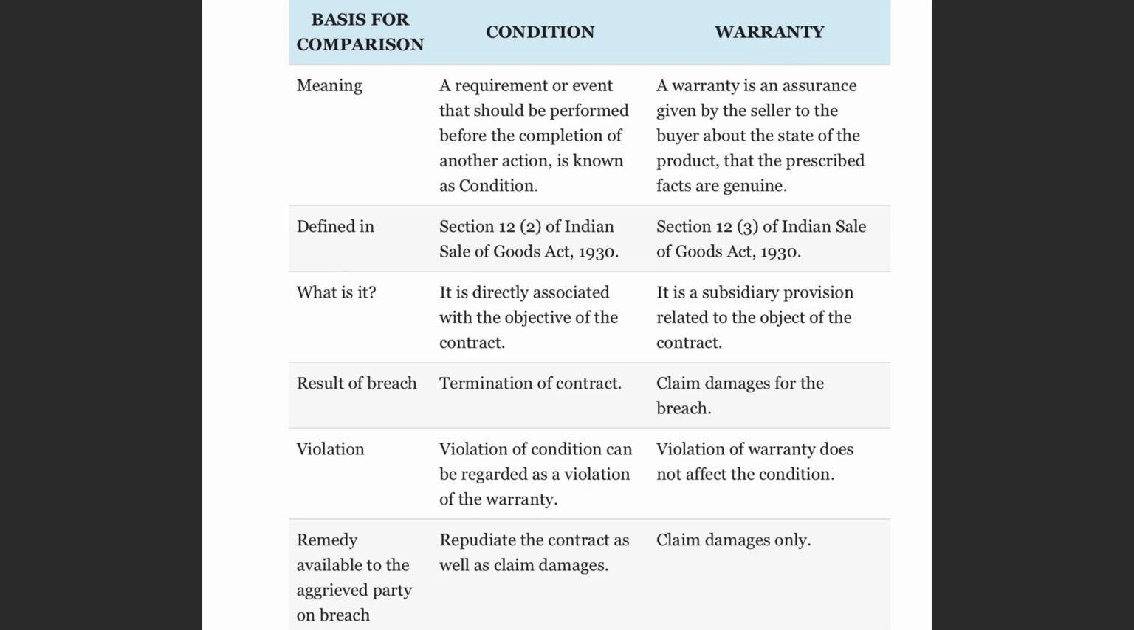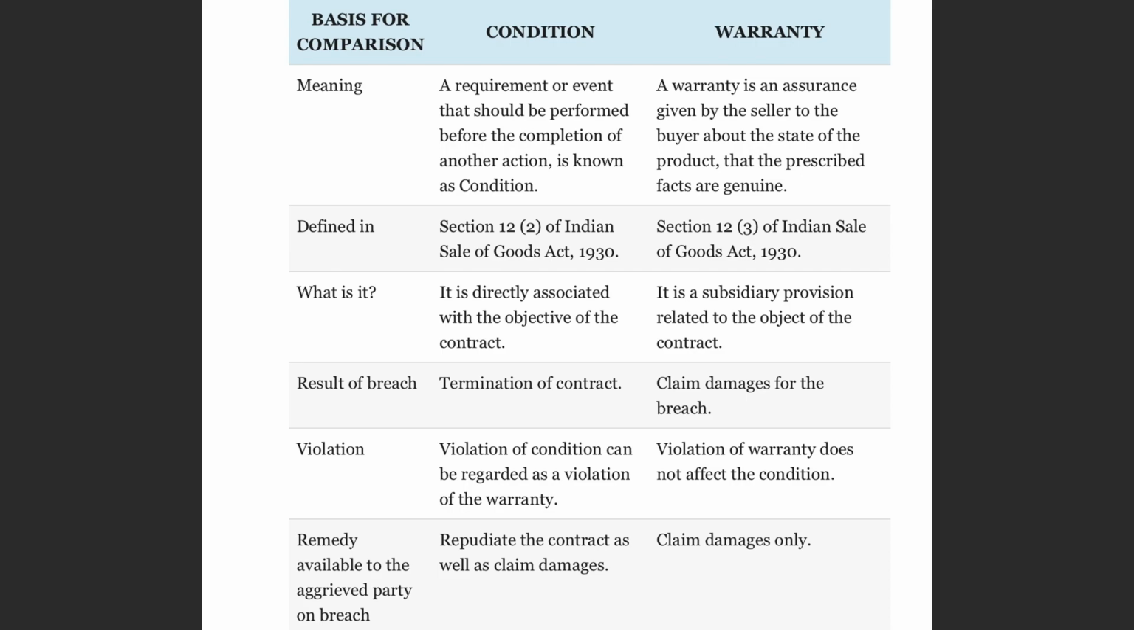Whatever you find, there are always certain conditions on any product that you buy. Now you just believe that there has to be assurance. Yes, it is true, these are the conditions that apply to the product. It is just collateral to the main condition. Where is it defined? Condition is defined under section 12 subsection 2 and warranty is defined under section 12 subsection 3.